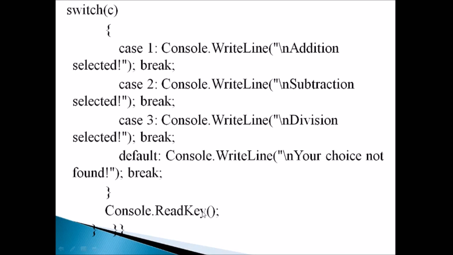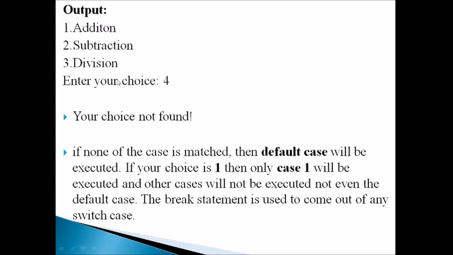If we execute this source code, the output screen will be like this at the beginning. That is, 1 addition, 2 subtraction, 3 division, and enter your choice. It will be displayed. And the user gives 4 here, but 4 is not in the list, so the output is your choice not found. Okay, so this is the way of execution for the switch selection statement.